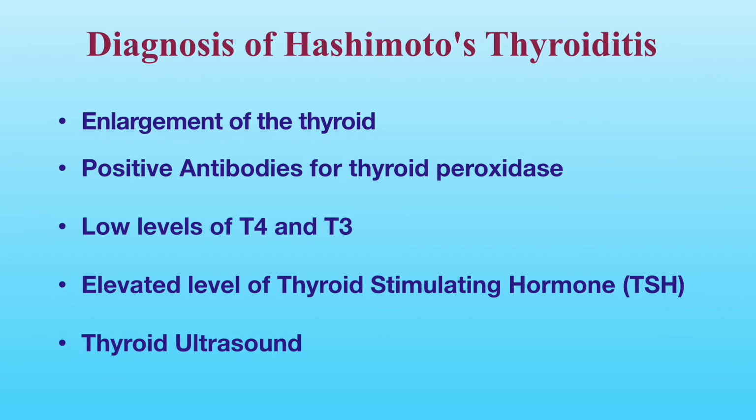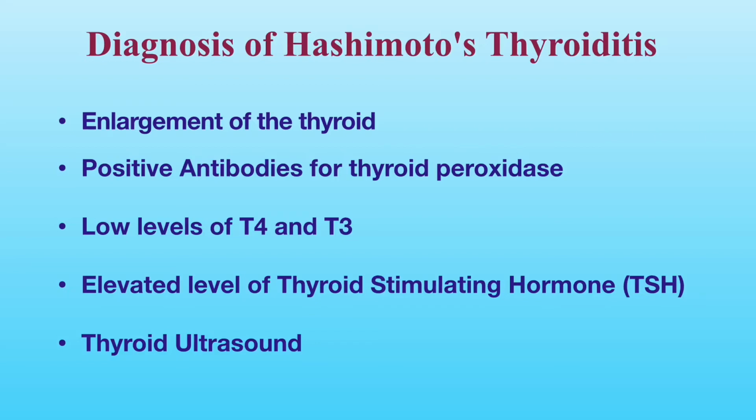Thanks to the availability of sensitive TSH tests, thyroid disorders can now be diagnosed much earlier, often before you experience any symptoms. Occasionally, thyroid ultrasound is needed to rule out other thyroid conditions.